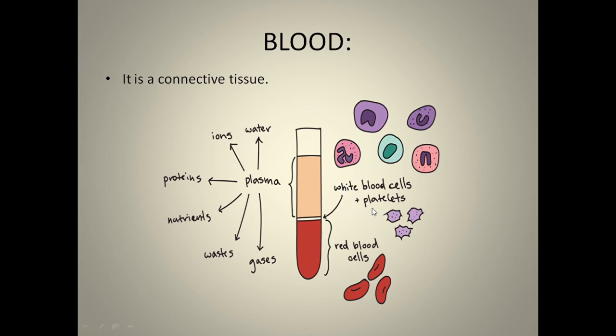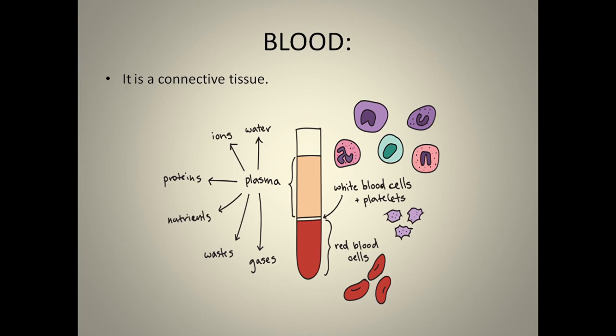Then we have the platelets. What is their function? The main function of platelets is the clotting of blood. You might have got a small cut on your skin where you started bleeding. Blood will start to ooze out when we get a cut. If there is no natural way of preventing that, our body will lose a large amount of blood, which is a serious issue, and we may even die because of that.